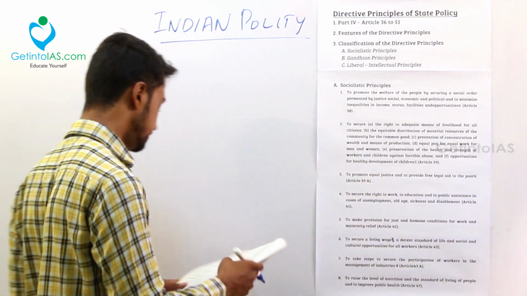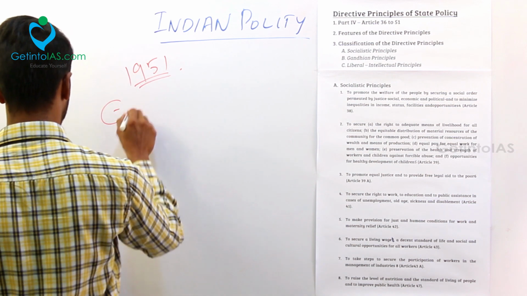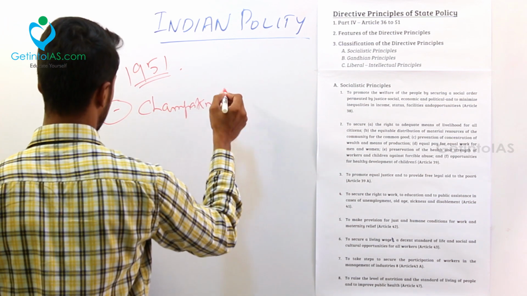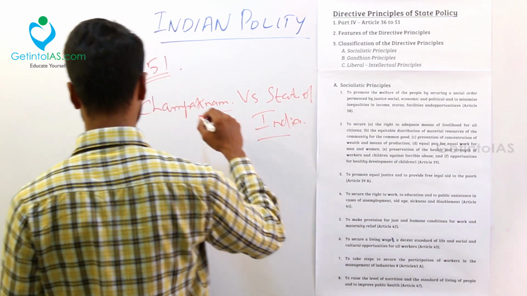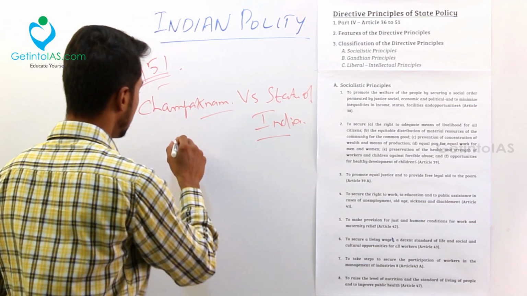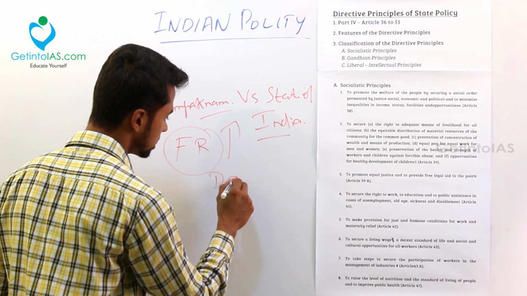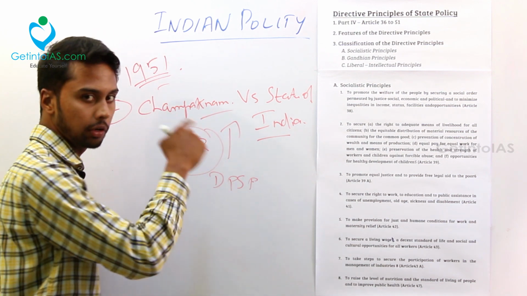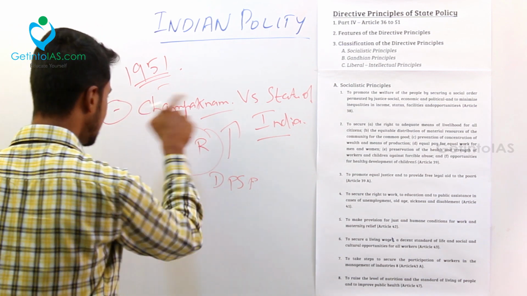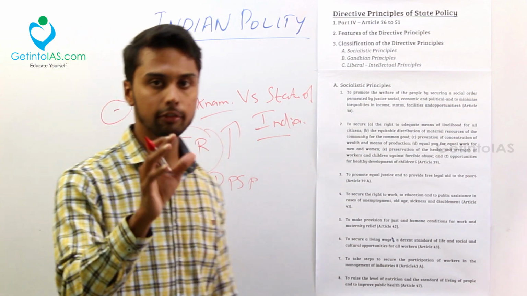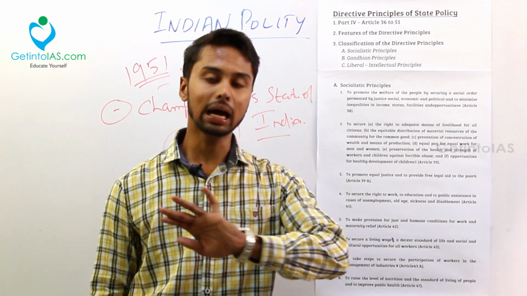Tracing back to 1951, the first case happened, Champakam versus State of Madras. This was the first case, 1951. In that, fundamental right was given priority over DPSP. This case gave the right that your fundamental right can be amended. You can amend a fundamental right.